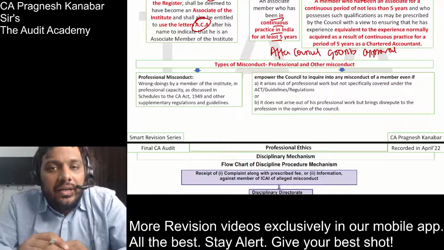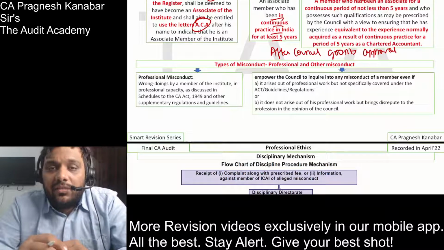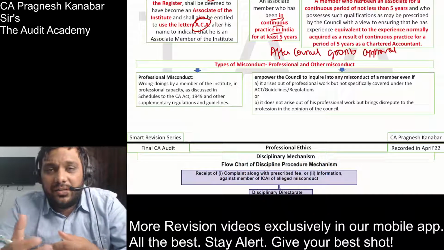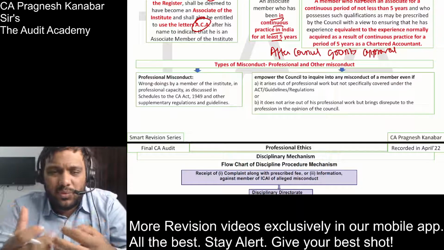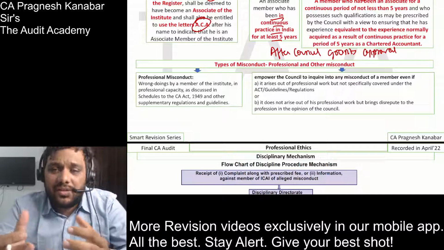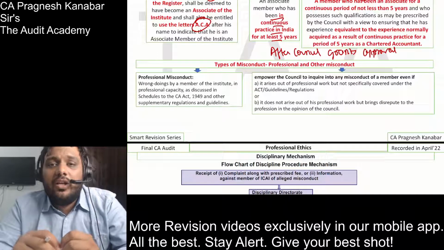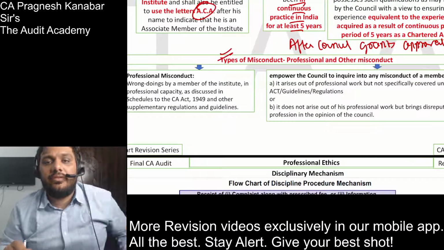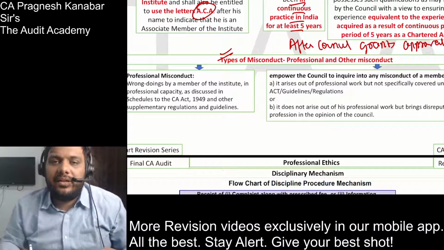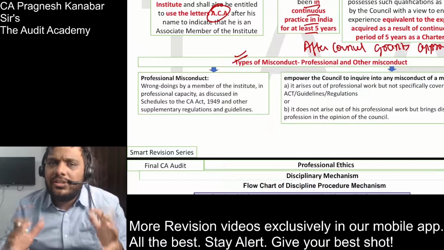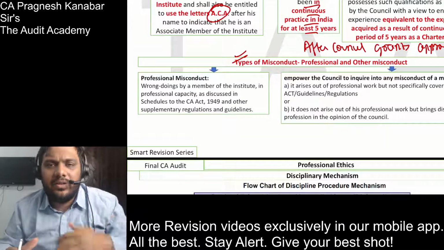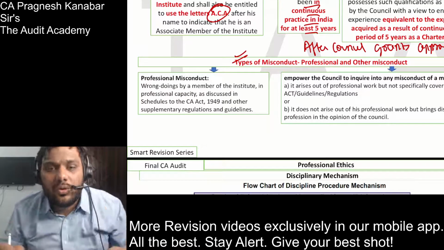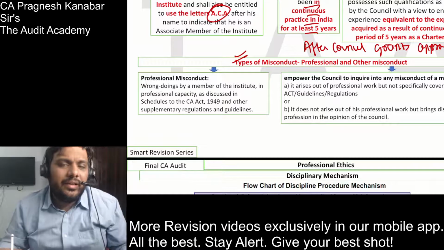So whenever you are reading the chapter of professional ethics, you should be very clear whether you are reading for a chartered accountant in practice or a chartered accountant in service, or whether there are some provisions which are general guidelines for all chartered accountants. And then you should be very clear about which type of misconduct is being discussed in this chapter. Let me tell you, this whole chapter guides you that as a CA in practice or as a CA in service, what you should refrain from doing, what you should not do. If you do that, then you are guilty.